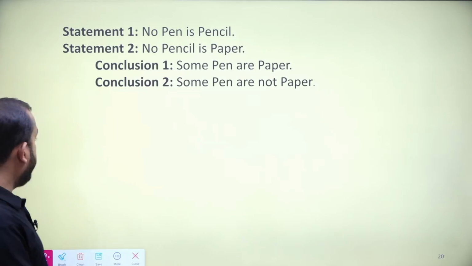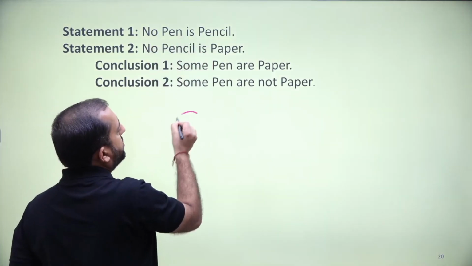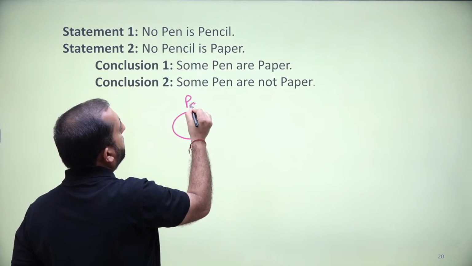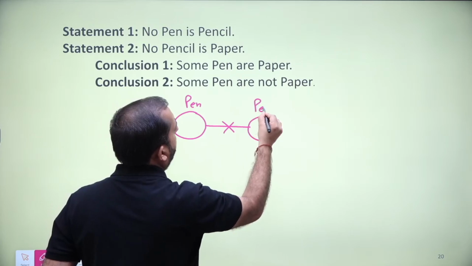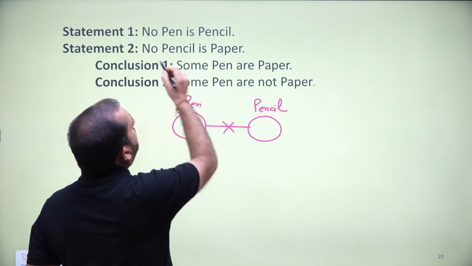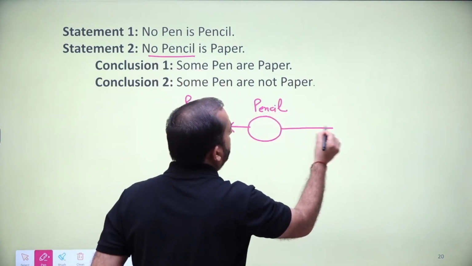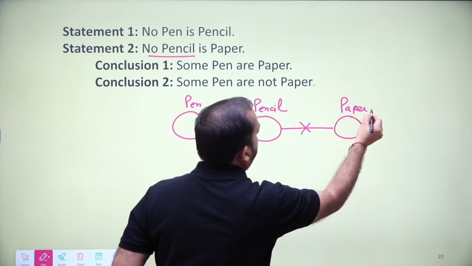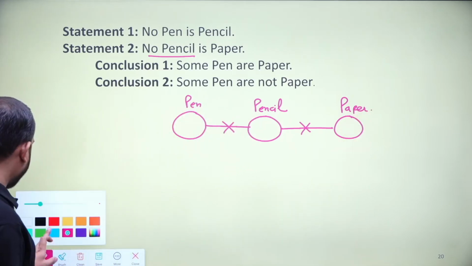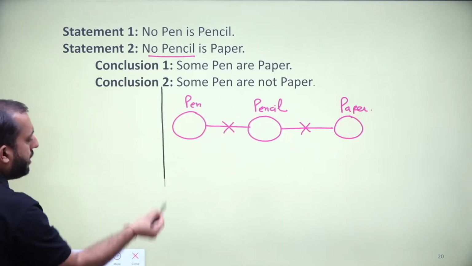See, it says no pen is pencil. No pencil is paper. Now, see, condition 1.